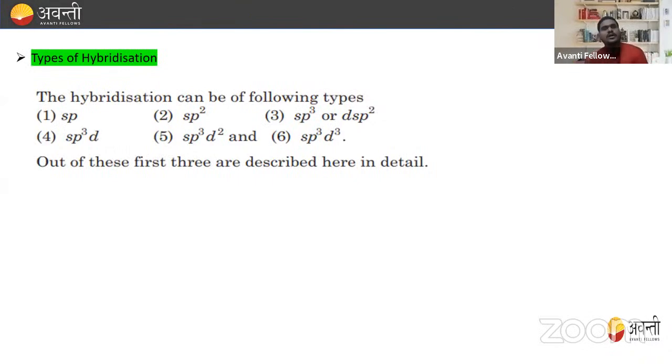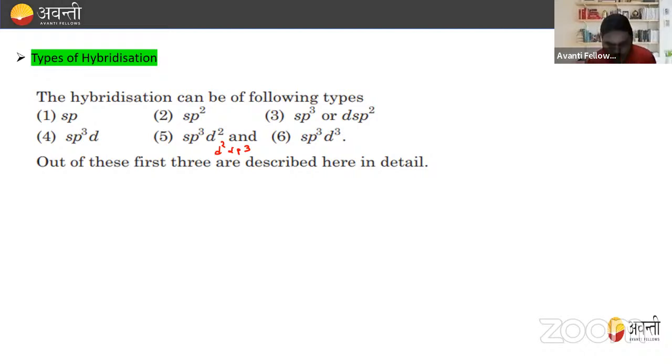Now, the types of hybridization are sp, sp2, sp3, dsp2, sp3d, sp3d2, and d2sp3. So sp3d2 or d2sp3. These are the types of hybridization that can occur. Out of these, the first three are described here in detail, because these three are very important. So you learn how to find the hybridization.